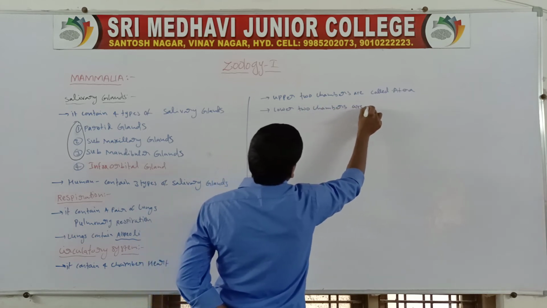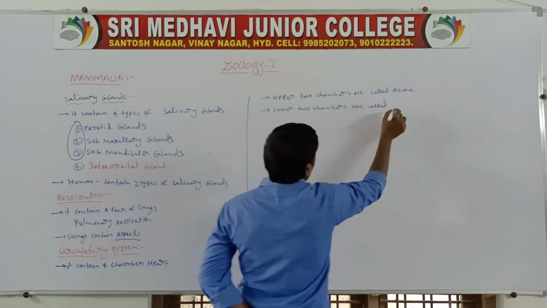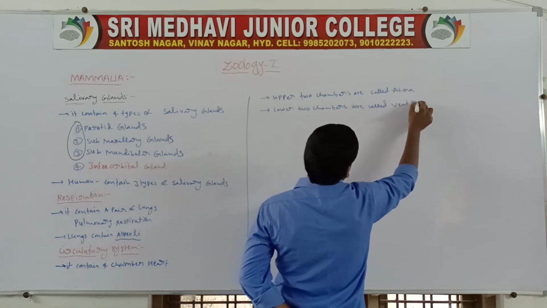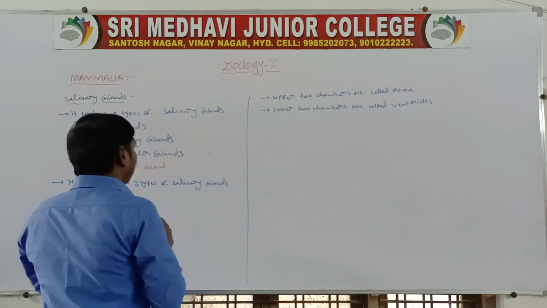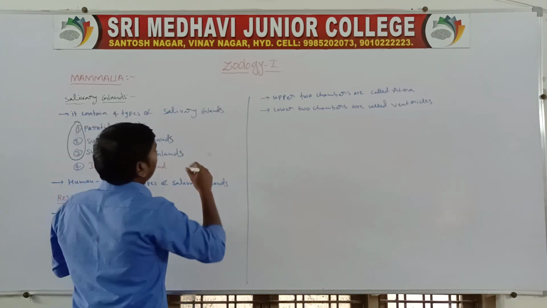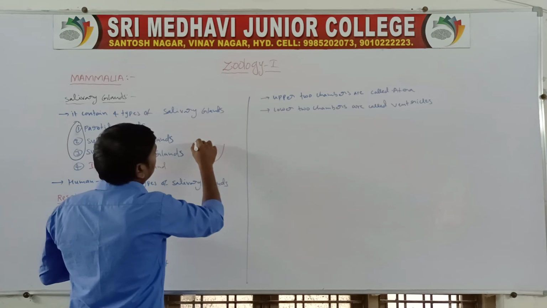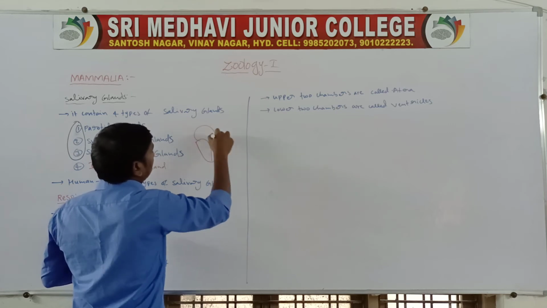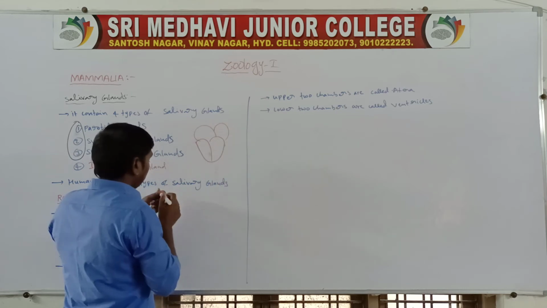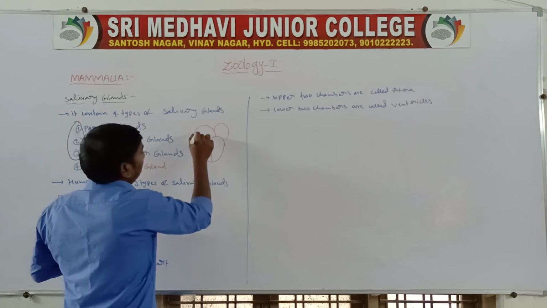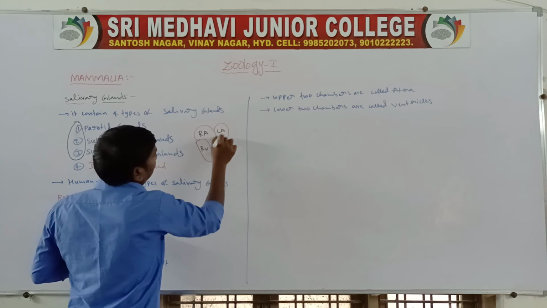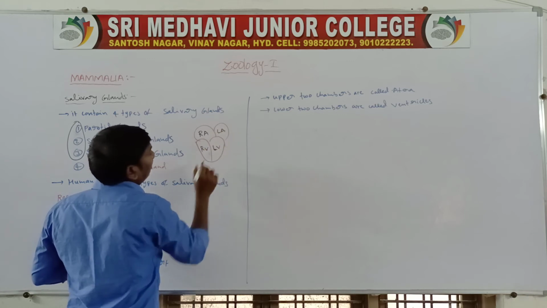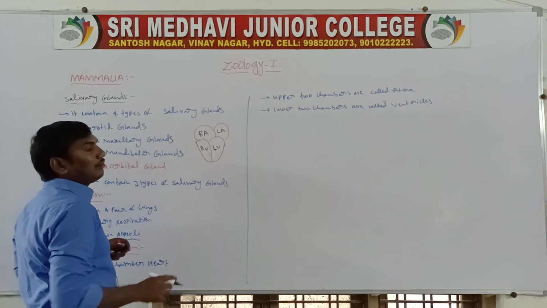Lower two chambers are called ventricles. Upper two chambers are called atria. So the heart contains 4 chambers: right atrium, right ventricle, left atrium, left ventricle. Upper two atria, lower two ventricles.